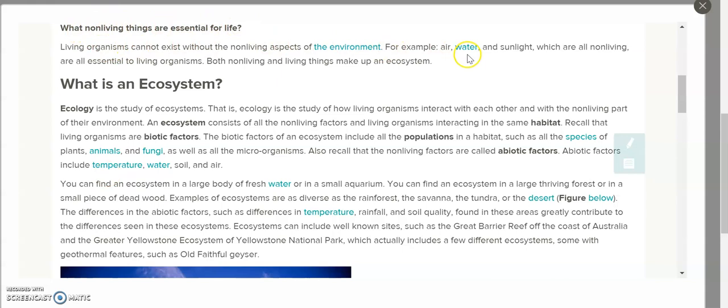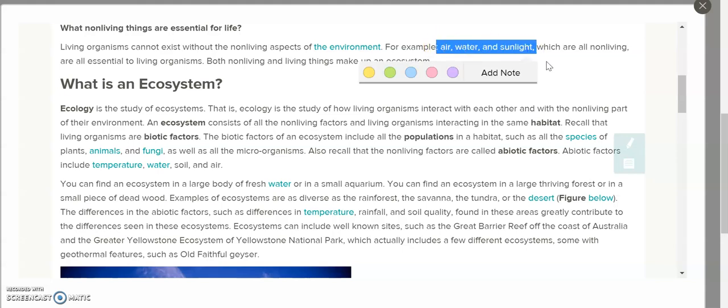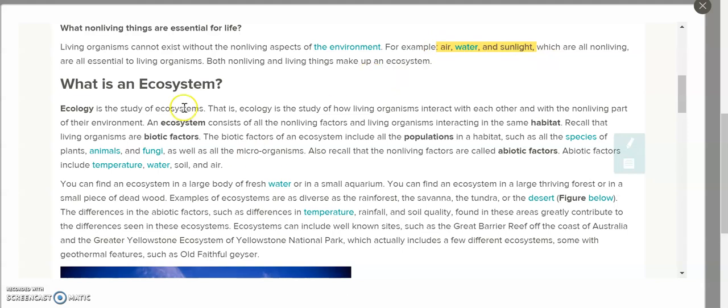So again, I can peruse this, but I also understand from remembering our lectures that non-living things are abiotic. And there are an enormous amount of abiotic factors that I need to live. I need oxygen, I need carbon, I need nitrogen, air, water, sunlight. All of those things make up part of an ecosystem, but are not alive. They're still required for life. So we know some very key abiotic factors, okay? So check, we're done with that.